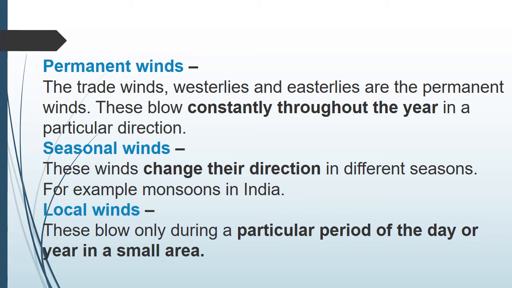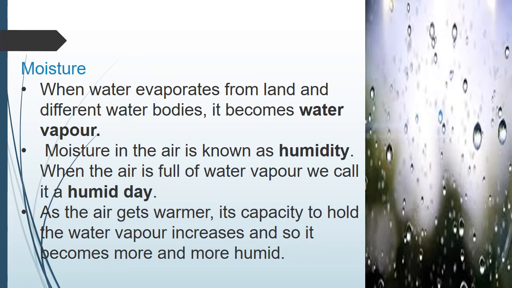Understood, children? Very good. Then moisture. What is moisture? When water evaporates from land and different water bodies, it becomes water vapor. Like when we are heating water, sometimes that water evaporates. Have you seen when you are boiling water, it evaporates and comes out? Similarly, when water evaporates from land and water bodies, it becomes water vapor.